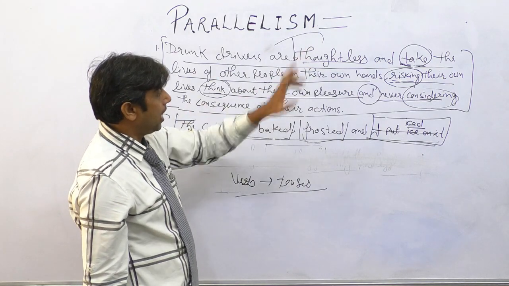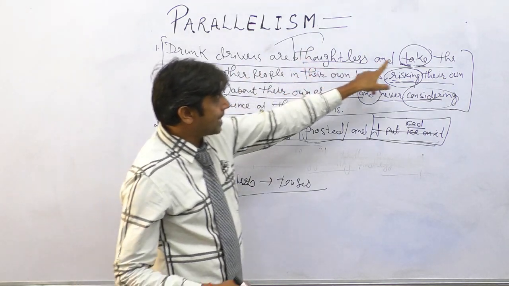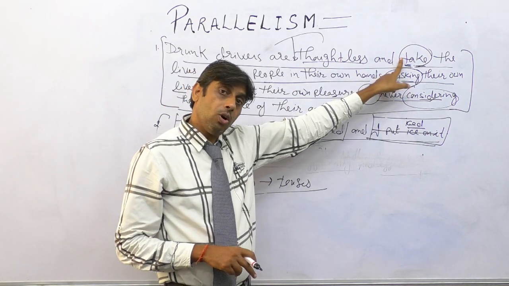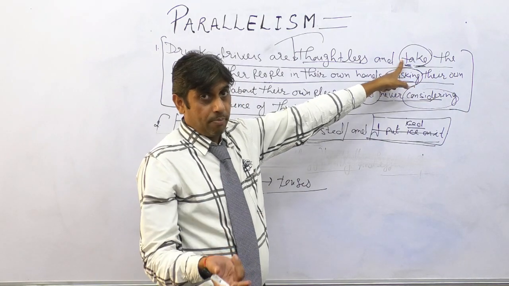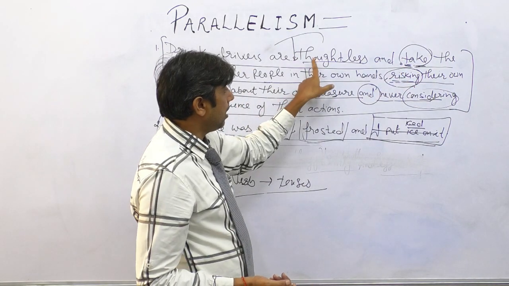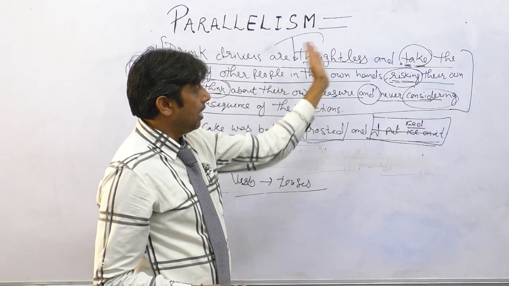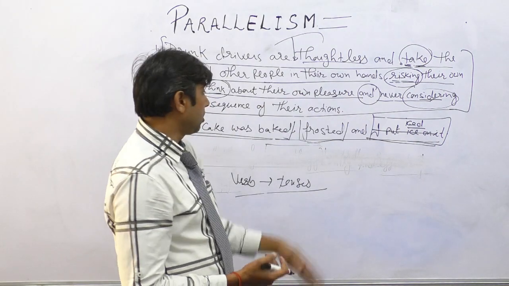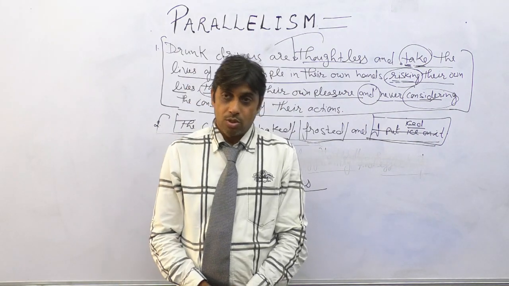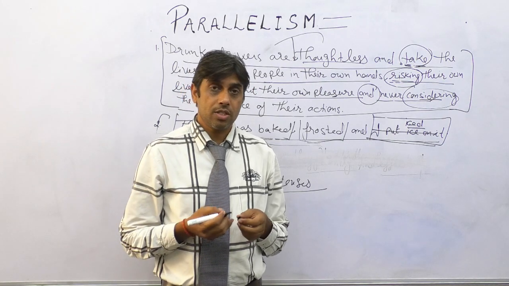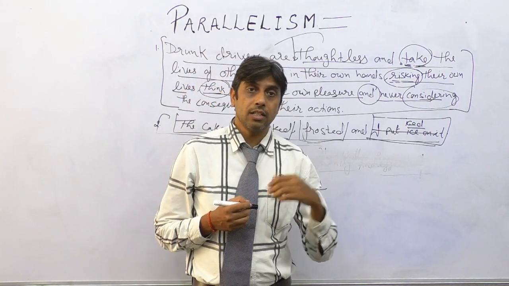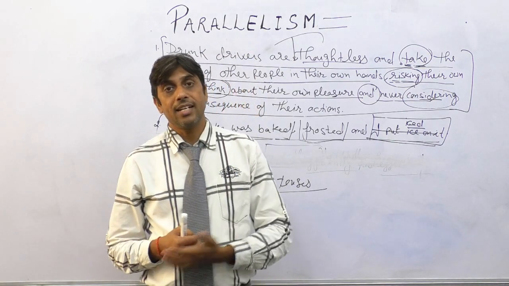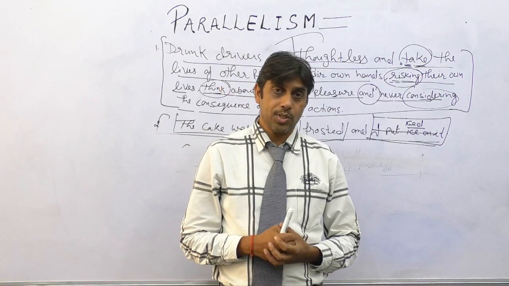Either this way or another way also, that drunk drivers thoughtlessly take. So the sentence can be written in both ways, either with simple present or present continuous. That drunk drivers thoughtlessly take the lives of other people and risk their own lives, think about their own pleasures and never consider the consequence of their actions. So this way we can write the parallel structures, this way we can find out the errors in parallelism, or this way we can write errorless long sentences in essay writing.